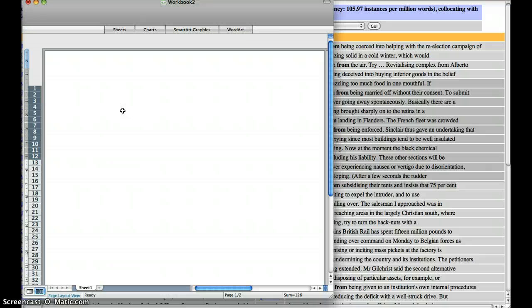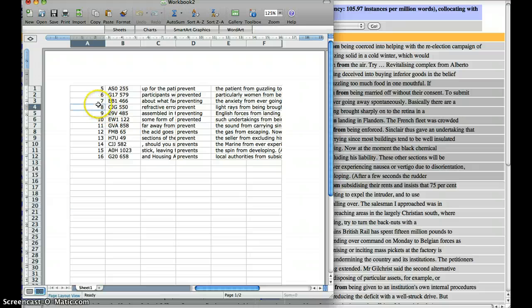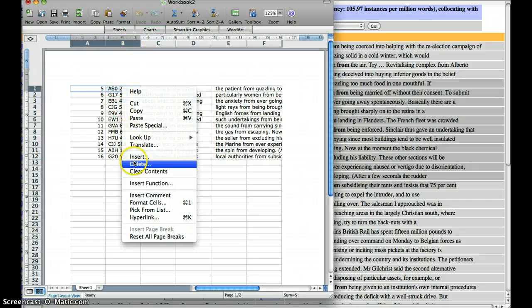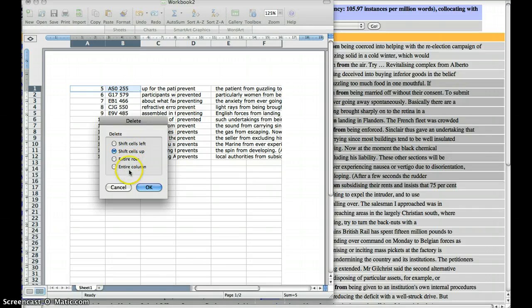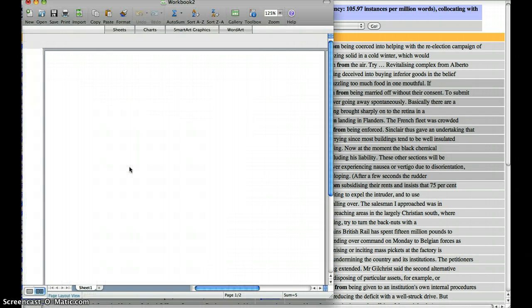Most likely you won't be interested in these first two columns, the number of the line, or this is the BNC file information and the line in the file. So you could probably just delete these two columns, create a bit more space. Now we can focus just on the